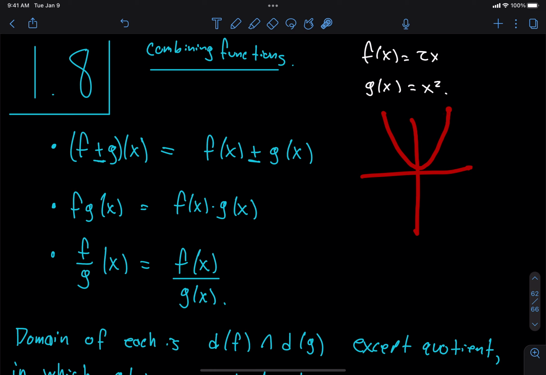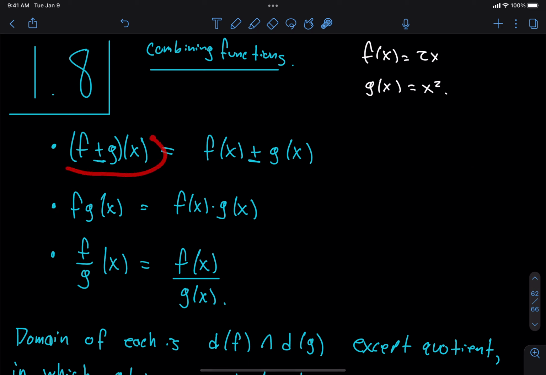And then 2x looks like a line like this, right? So we want to know, how are we going to add these two functions together? Well, all I'm going to do is take the height of one and add it to the height of the other, okay? And I'm going to get a new height. That's basically how I'm going to combine functions.